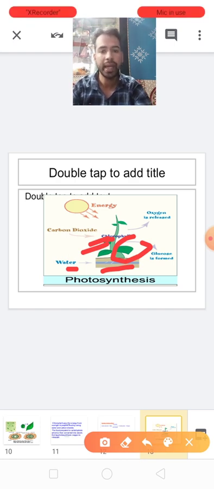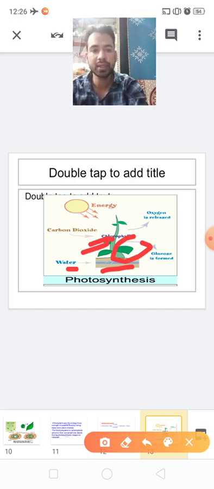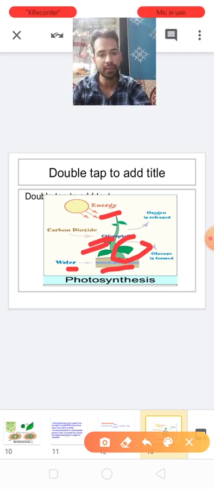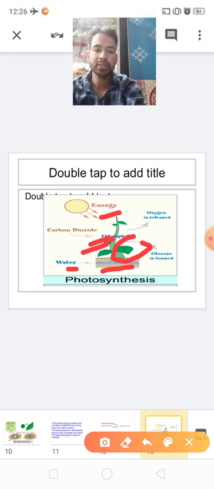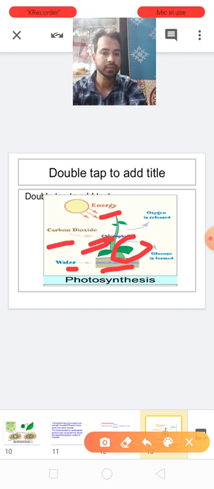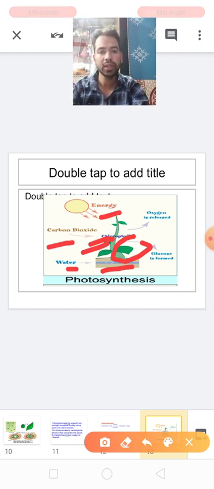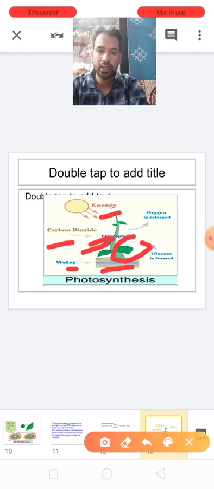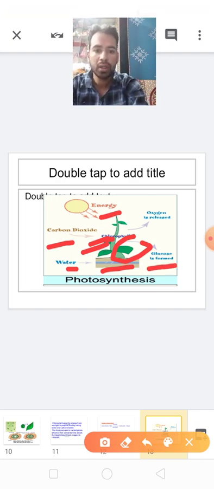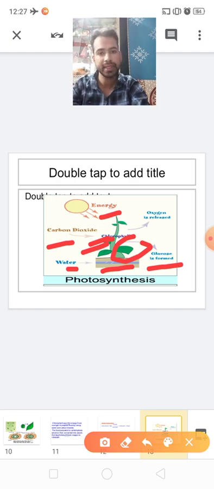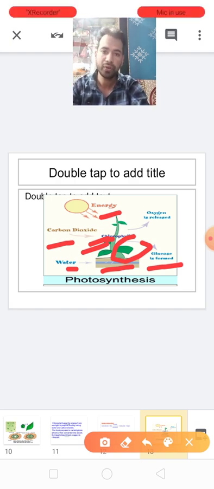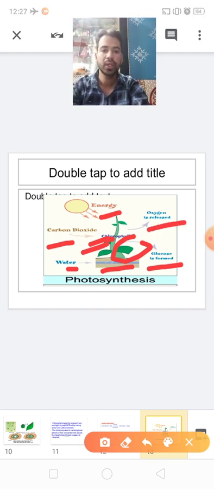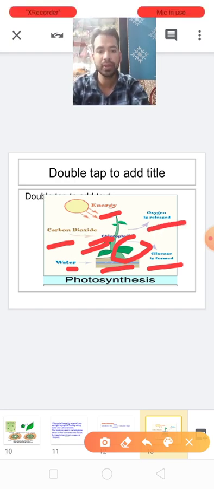The leaf also captures the energy, sunlight, from the sun, and carbon dioxide from the air. Clear? All these things combine together and form carbohydrate, the product of photosynthesis, and oxygen is also released in this process.